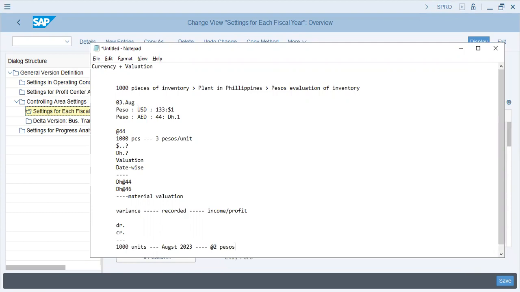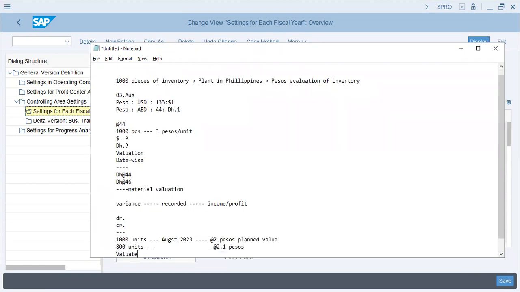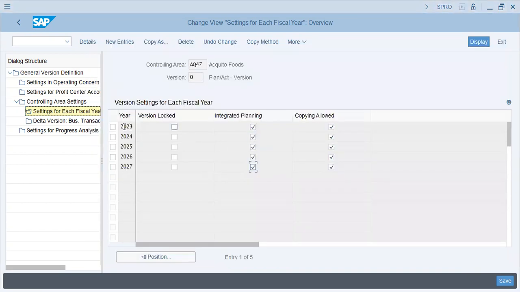That is the planned value. But actually, only 800 units were made in the same month at 2.1 pesos. So you'll have to value it again. Okay. So that is planning. Copying, yes, copy. I can copy values from this planning values to this one. Okay, that's the thing. Save.